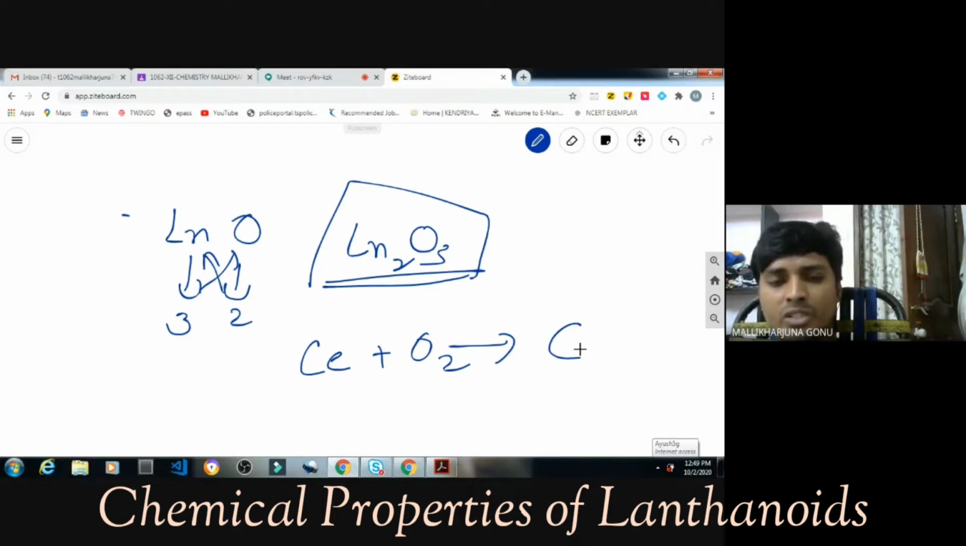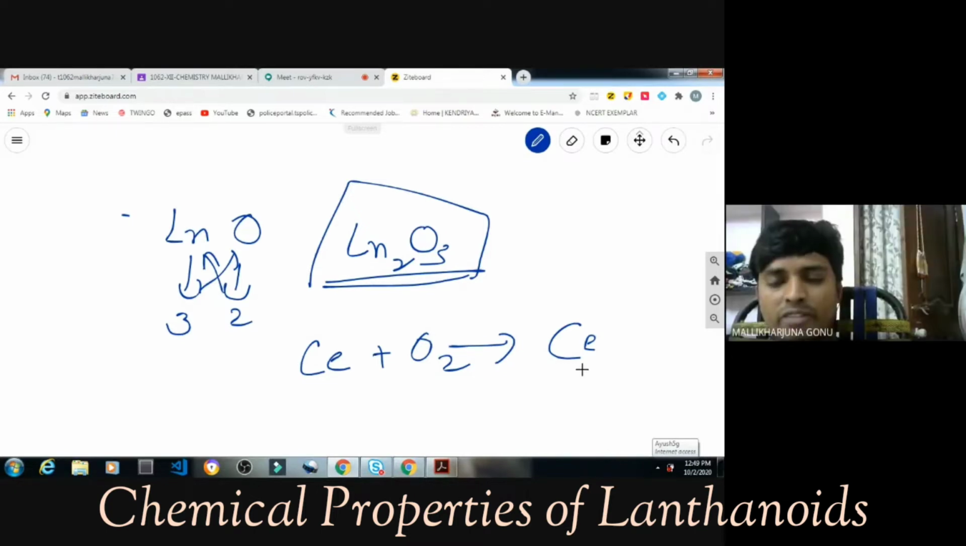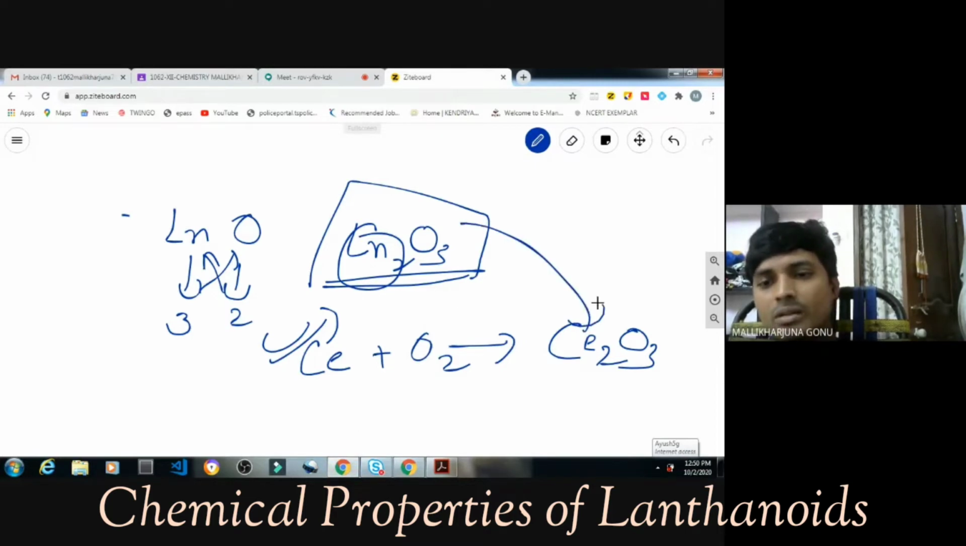Aishwarya, can you hear me? Cerium plus oxygen. What product will be formed here, Rohini? Ce2O3. Okay, this is the general formula for all the lanthanides, whatever it is. Is it clear now, Aishwarya? Yes, this is the general formula for all the lanthanides. So, for example, praseodymium.